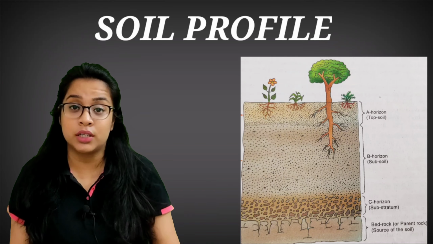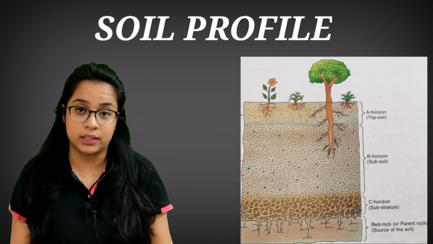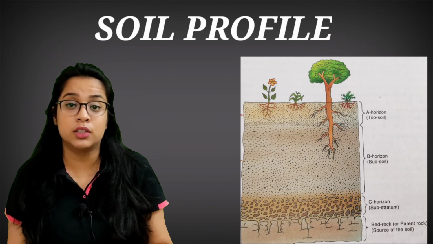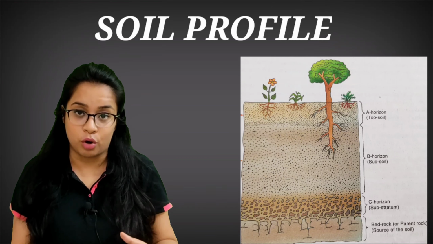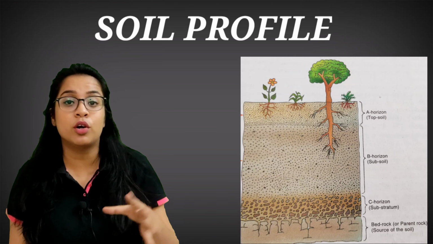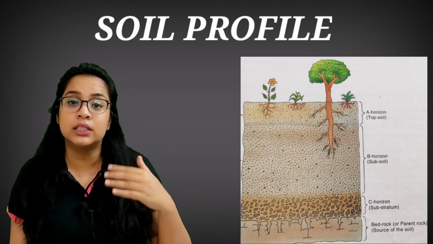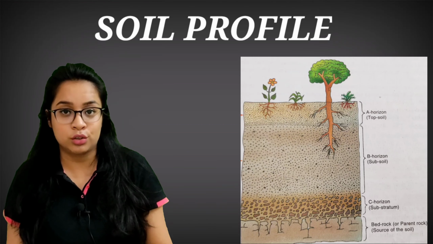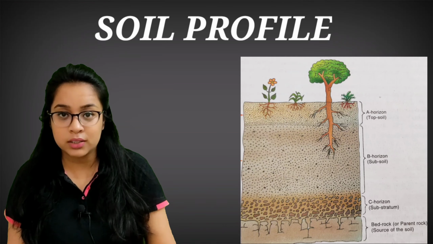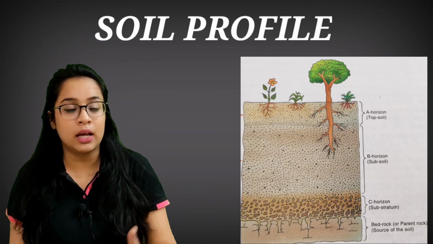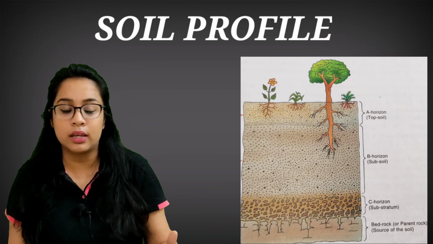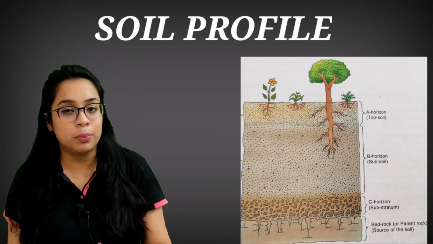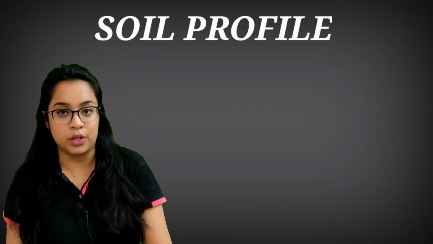Now the last one is the substratum or the C horizon. C horizon comprises of the partially weathered rocks, means the rocks which have not completely weathered into the soil. So they lack humus and no animals, no burrowing animals or the roots of the plants can be seen in the substratum.